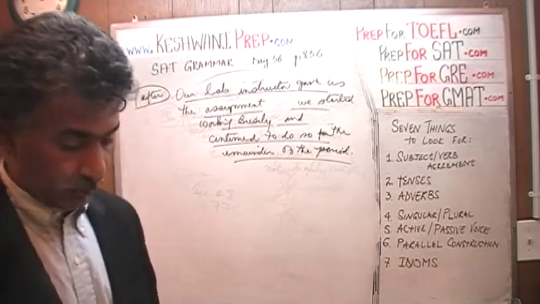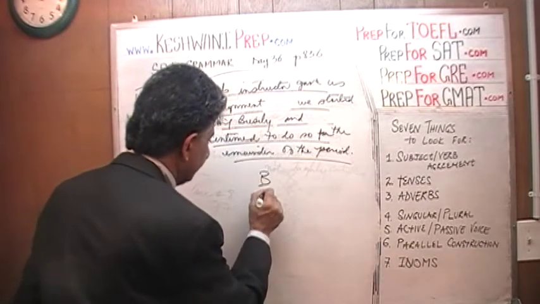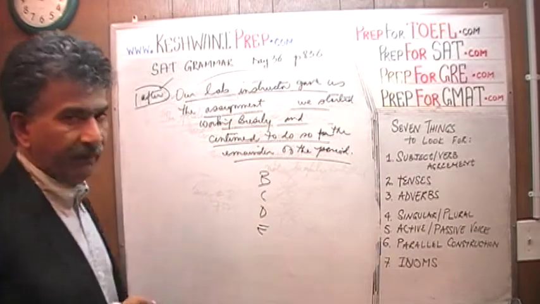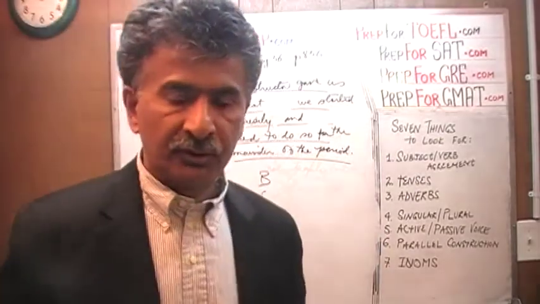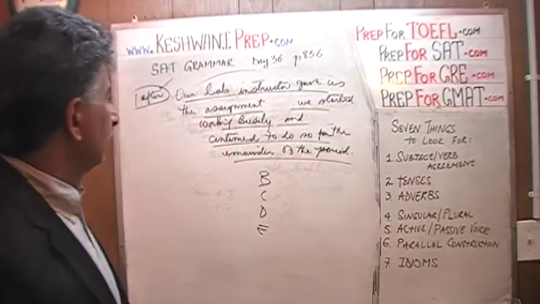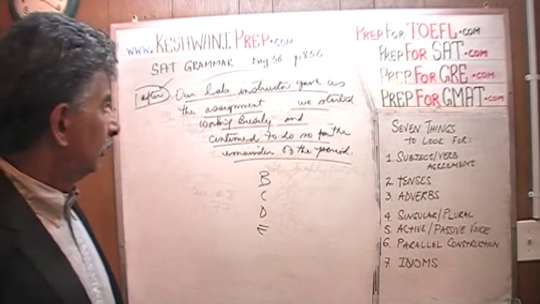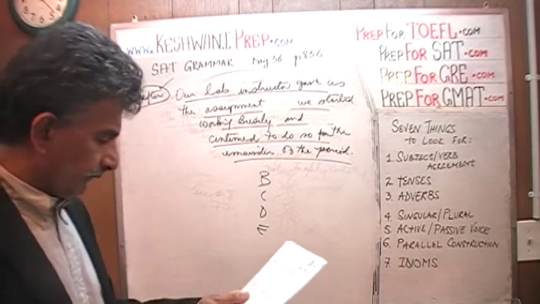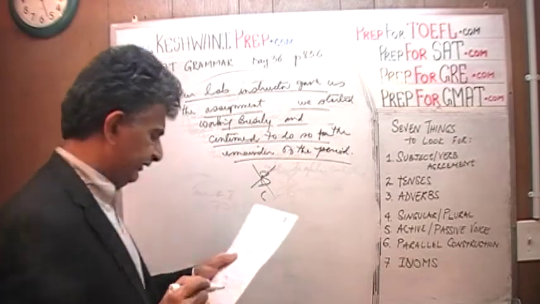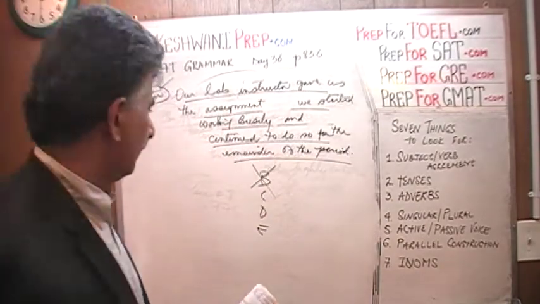Let's see what we can do now. Let's look at the answer choices. B, C, D, and E. So we want to start the sentence with the word after. After the lab instructor gave us the assignment, we started working busily and continued to do so for the remainder of the period. Upon starting to work, that's not it. C says, following our lab instructor's giving us the assignment, oh, for crying out loud.